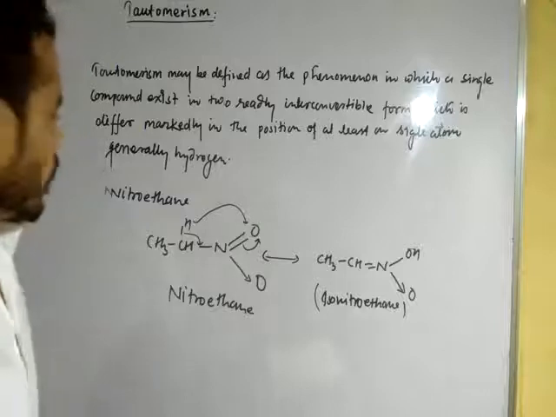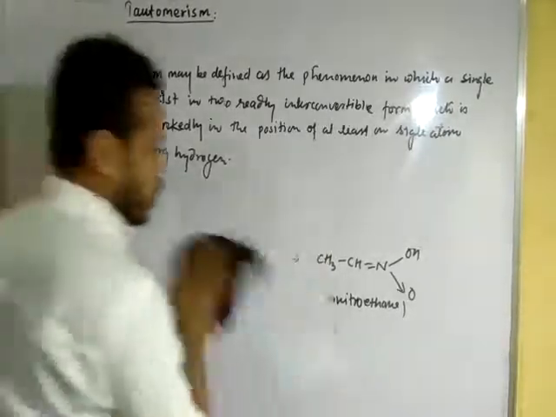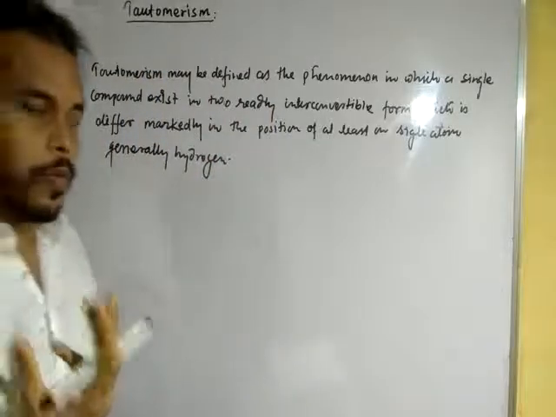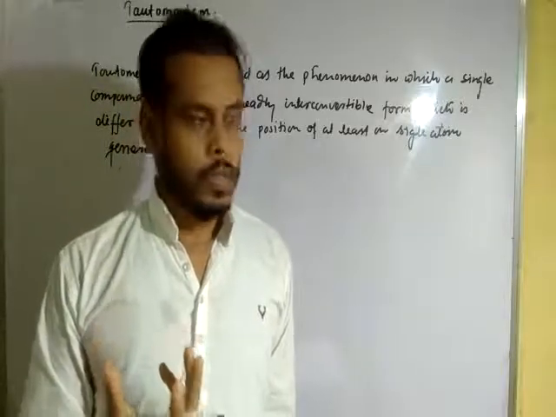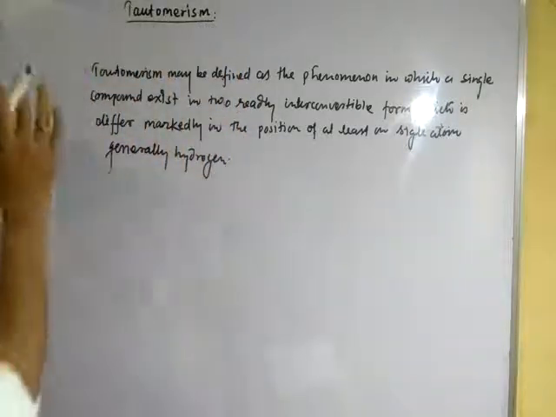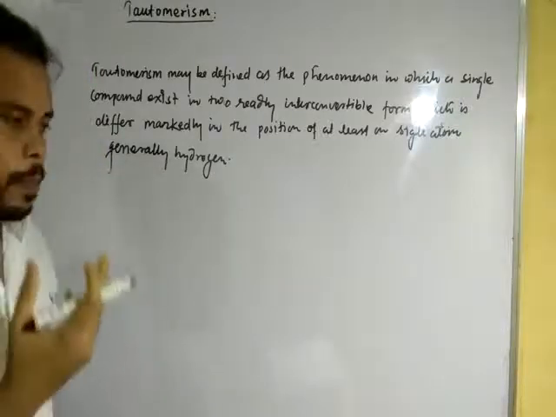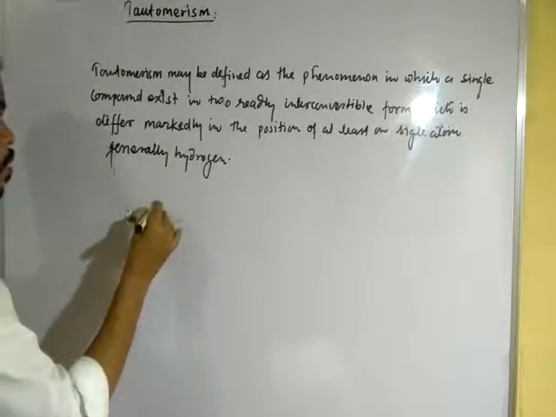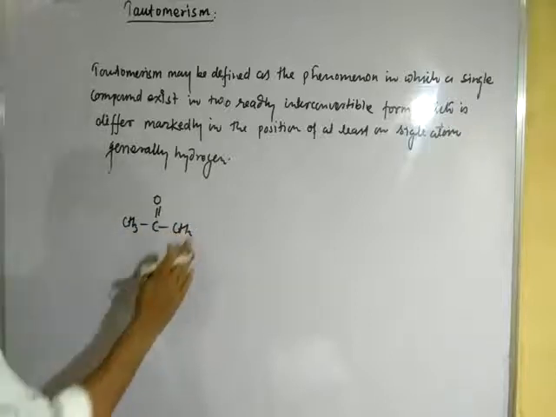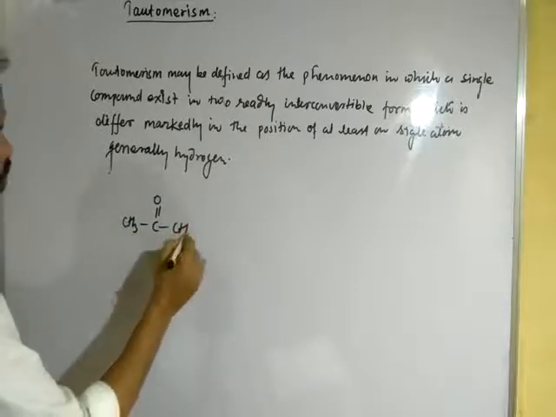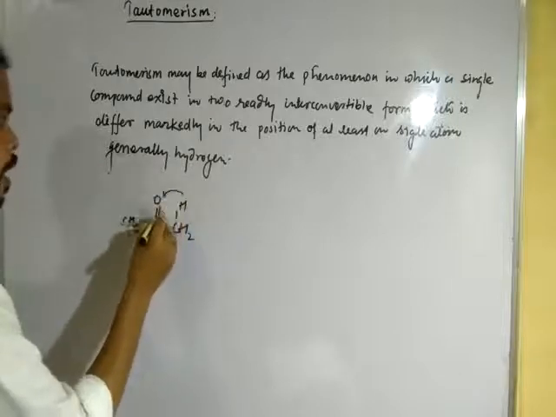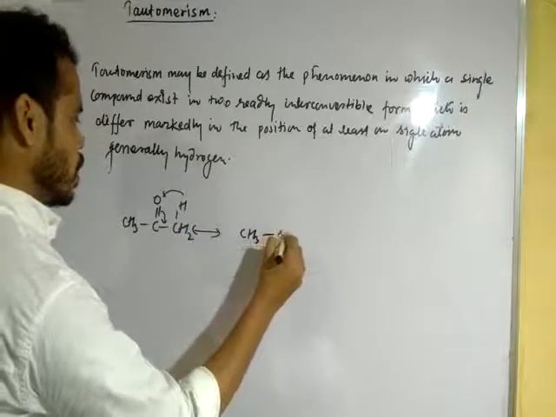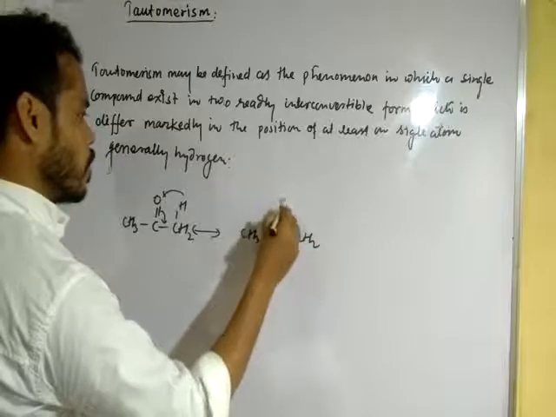Let us see another example, the keto-enol form. Keto form and enol form. In the keto form, the compound is a ketone, while the other is an unsaturated alcohol. Like CH3, C double bond O, CH3. Suppose one hydrogen atom shifts here and one double bond shifts here, forming CH3, C double bond CH2, and OH.